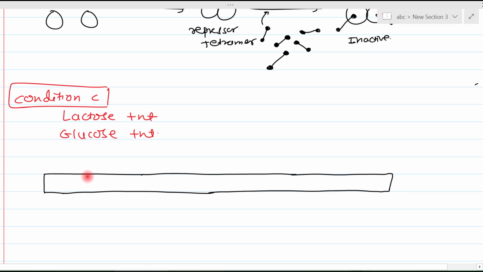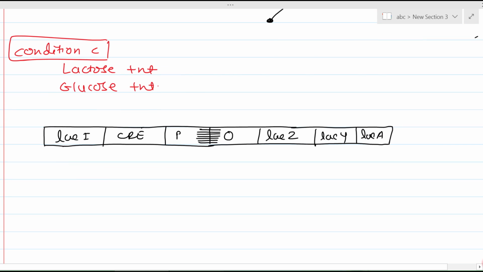On the leftmost side we have the lac I gene, then the CRE region, then the promoter region, then the operator region, where promoter and operator overlap with each other. Then we have lac Z, lac Y and lac A genes. All the genes are in sequence, and this sequence is always maintained, so we have to draw accordingly.